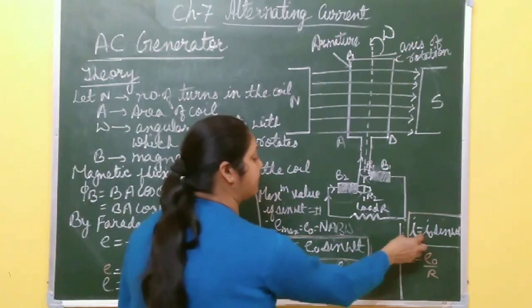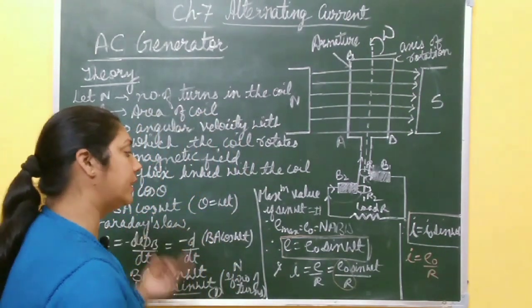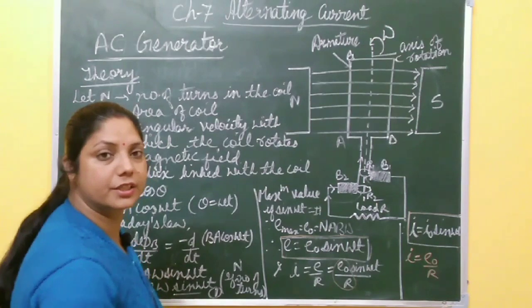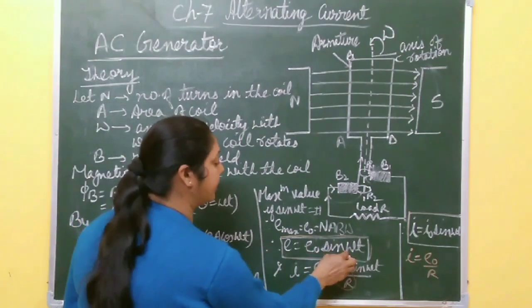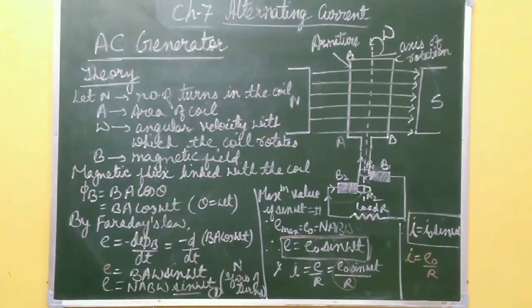And from this expression of induced EMF and induced current, it is clear that induced EMF and induced current change their magnitude periodically, because the sine term is there. It means both induced EMF and induced current will change periodically.